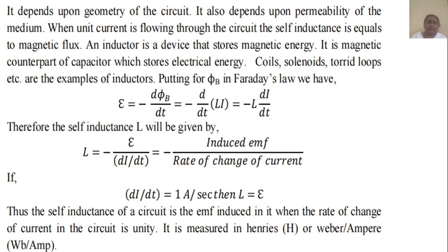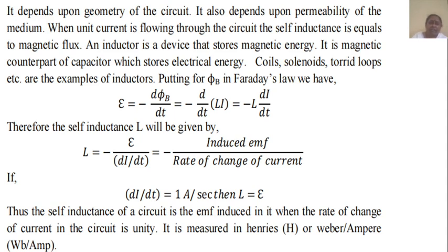So it depends upon the geometry of the circuit. It also depends upon the permeability of the medium. When unit current is flowing through the circuit, the self-inductance is equal to the magnetic flux. An inductor is a device that stores magnetic energy.